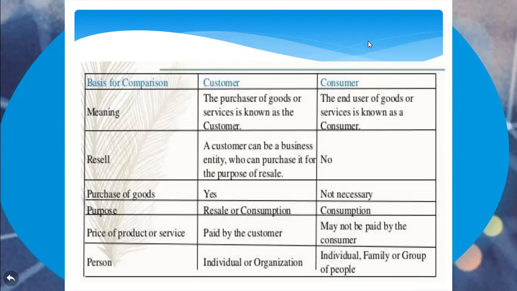Consumer: individual, family, or a group of people. A consumer can be an individual. For example, you purchase an ice cream for your family or your brother or sister, or you buy ice cream for your friends and other groups of people. It can be anything. So now you got the basic difference between the customer and consumer. Consumer means the person who consumes the final product. The customer purchases the goods or services, maybe for his own use or for the family or a group of people.